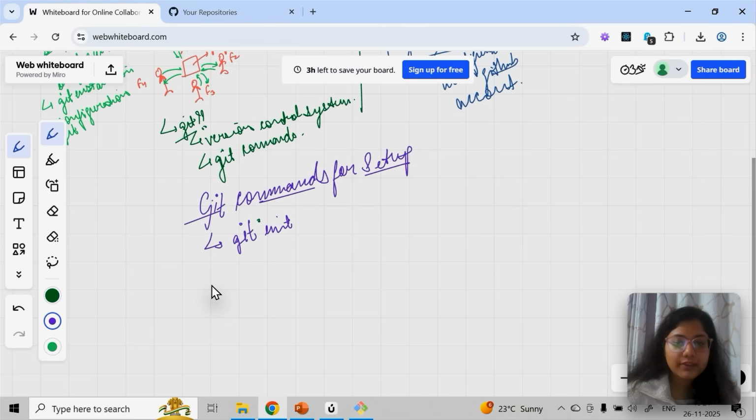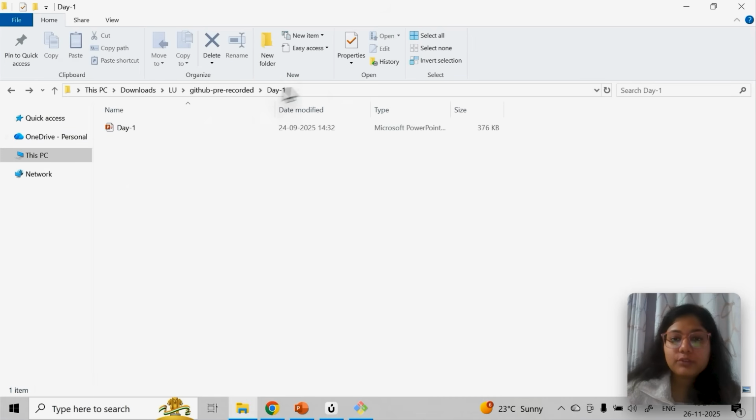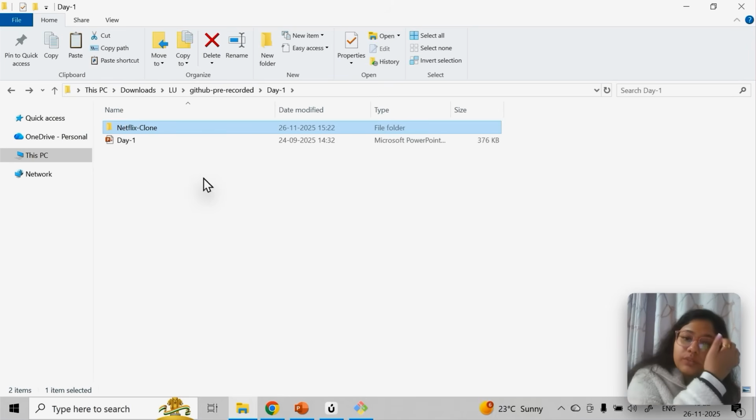Init means initialize. Okay, initializing means you are initializing the git here. So what is the impact of it? Let's push this to GitHub. Or I can do one thing, I'll just copy some folder from my system, and then I'll show you how to push that to GitHub. All right, so this is one folder I could find. This Netflix clone that I created with HTML and CSS.